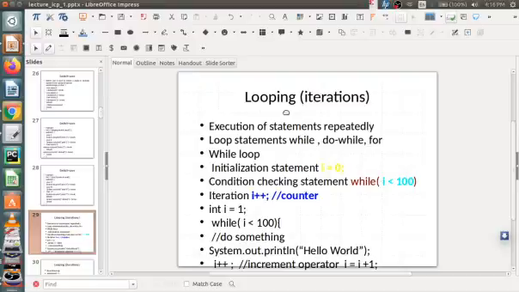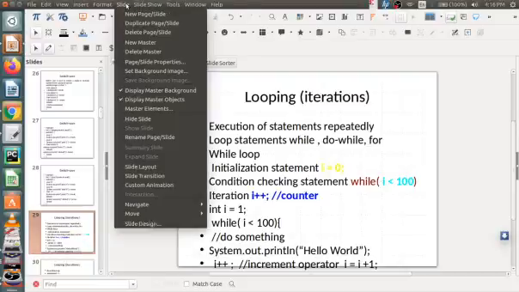For those statements we will use a loop structure like while, do while, or for. Three ways we can use the loop statement. So first of all, you will see how to execute these statements using the while loop. Okay, so let us see the slide first.